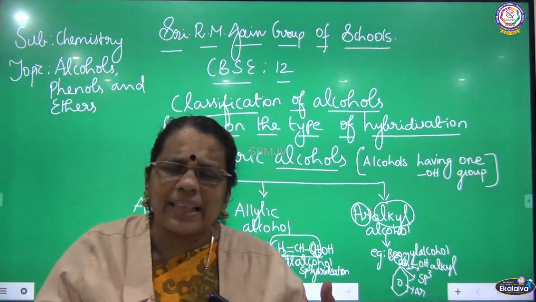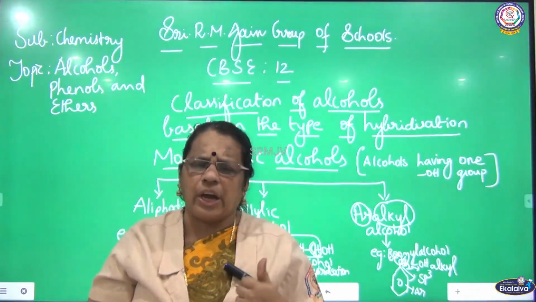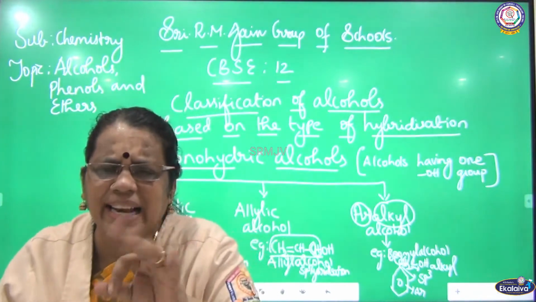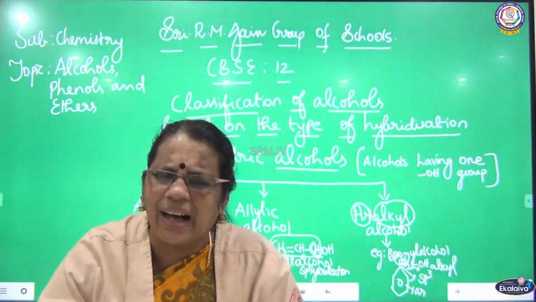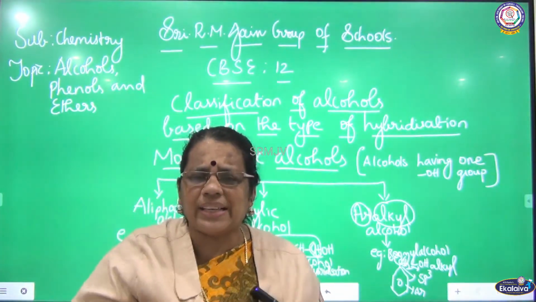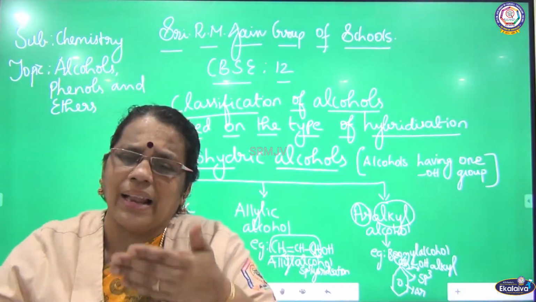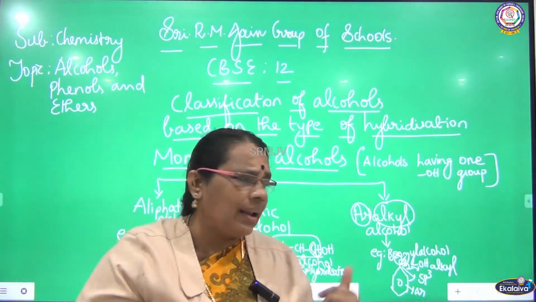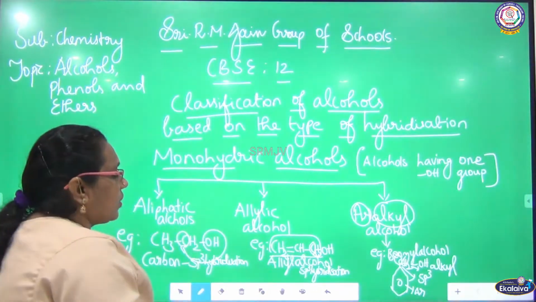So the other classification of monohydric alcohol is based on the type of hybridization. Here, for sp3 hybridization there are three classifications: aliphatic alcohol, allylic alcohol, aralkyl alcohol. For aliphatic alcohol I gave the example ethanol, for allylic alcohol, allyl alcohol, and for aralkyl alcohol I gave benzyl alcohol. So this is one classification.